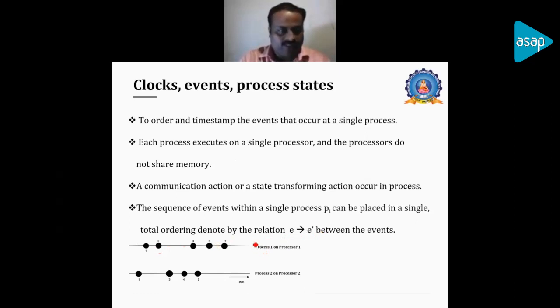scenario. There is a single process, and it is not sharing memory and it is not doing any communication from one process to another process in a different processor. The x-axis is the time, and here there will be no issues with synchronization or anything like that. So this is not the scenario we are dealing with in a distributed system. So we have to look at it in a different way.